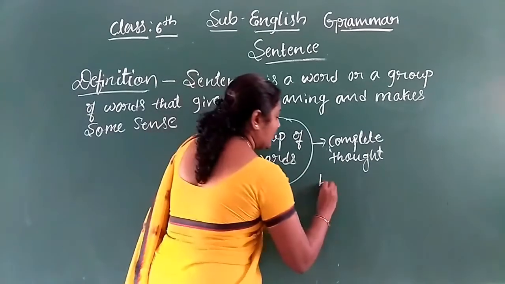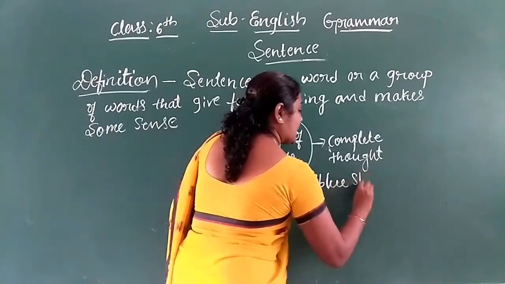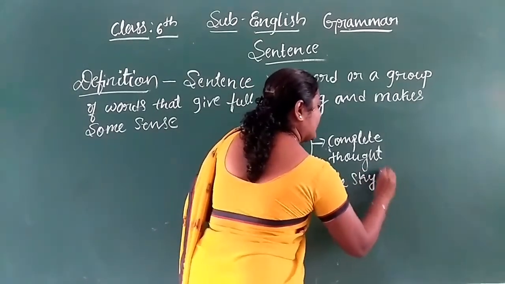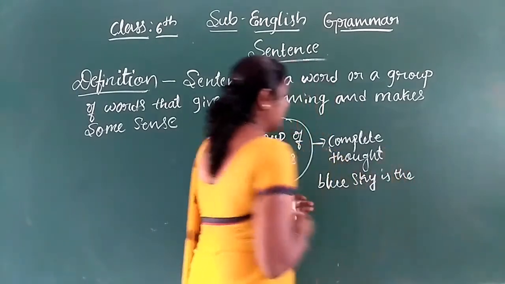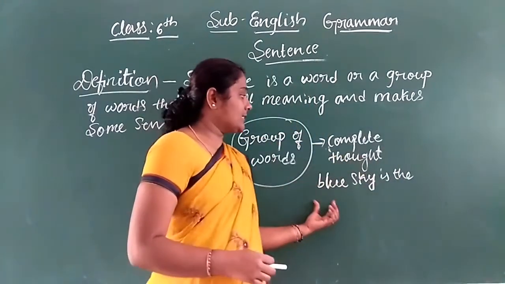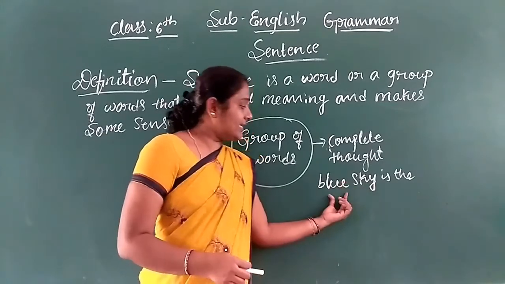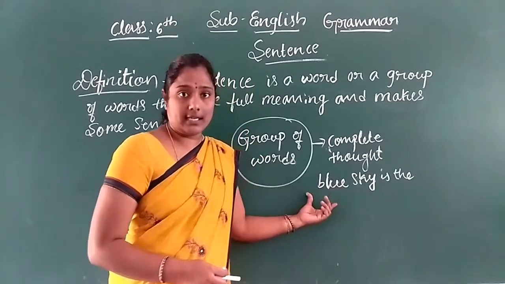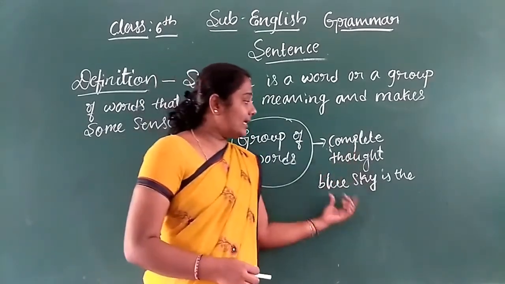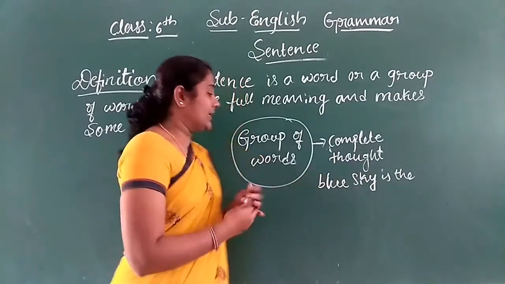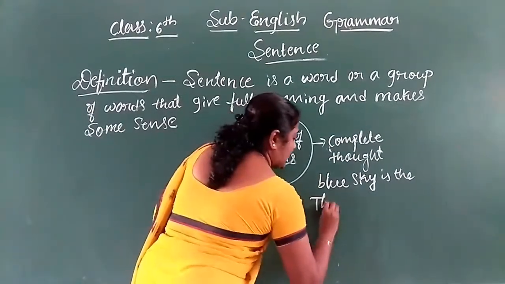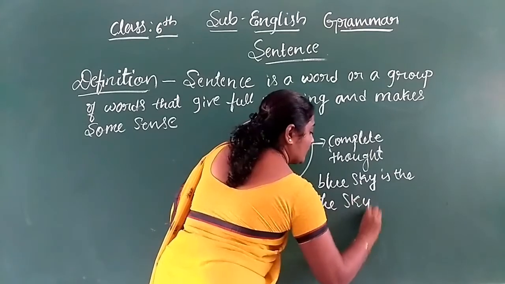For example, "blue sky is the." This is a group of words, but here we are not getting any meaning, any thought. See, I will write here, "The sky is blue."